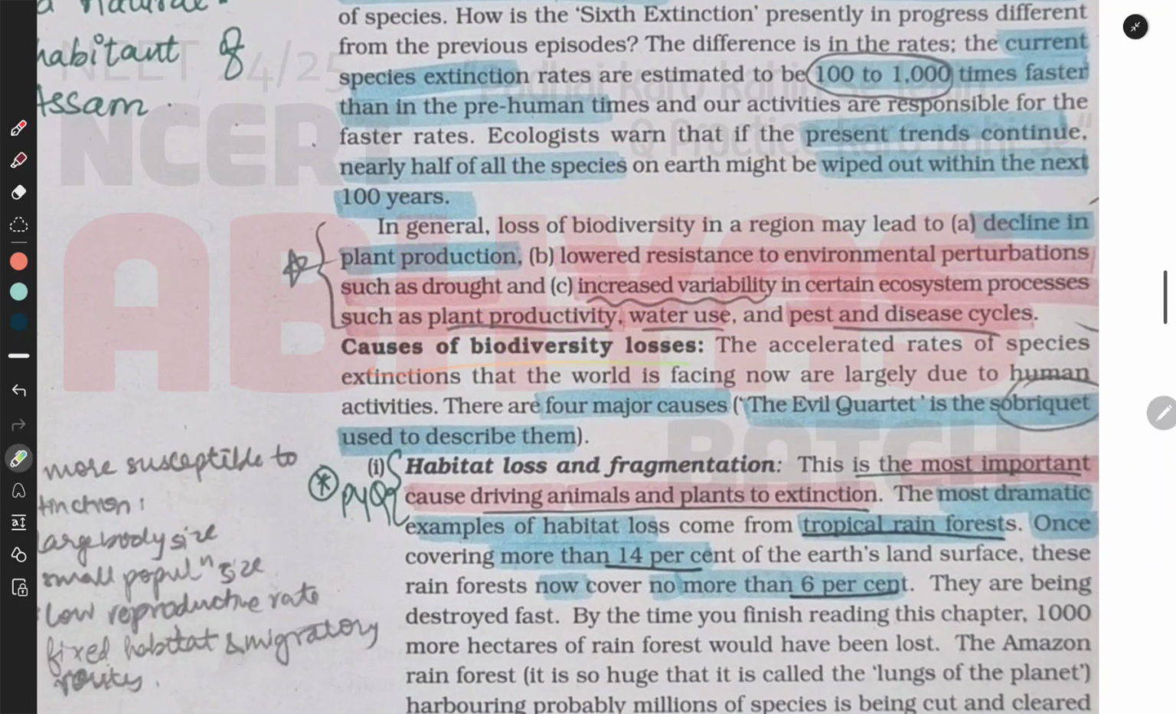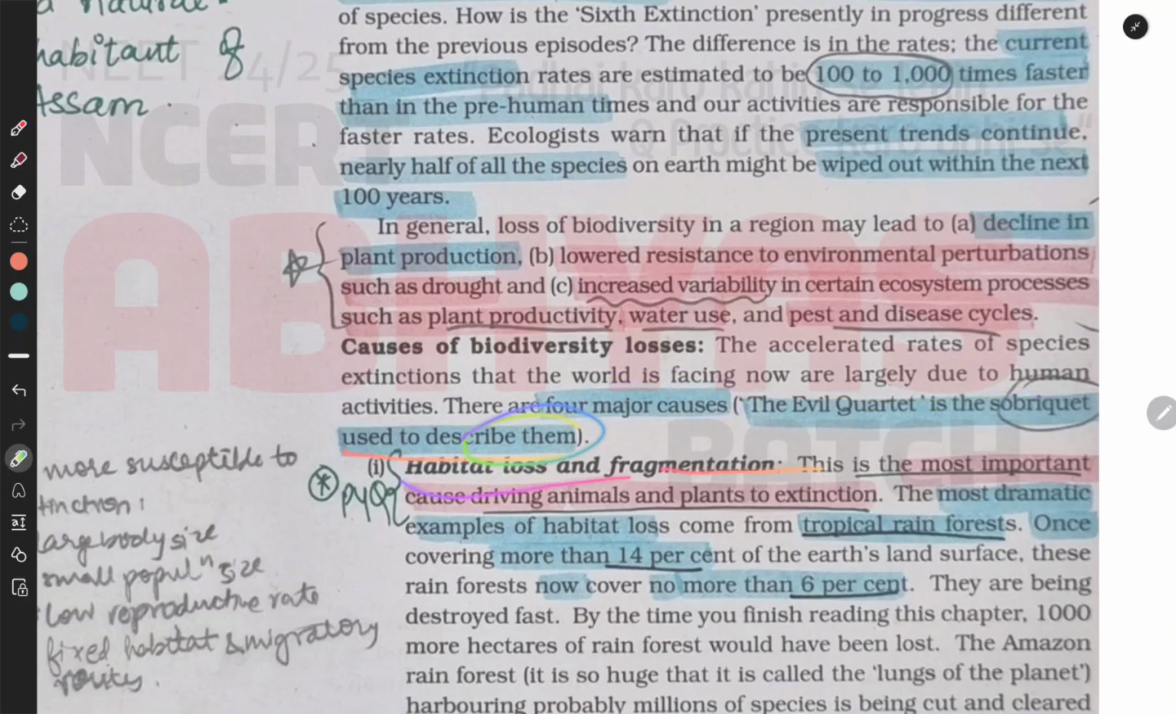Causes of biodiversity losses. The accelerated rates of species extinctions that the whole world is facing now are largely due to human activities. There are 4 major causes. The Evil Quartet is the name used to describe them.